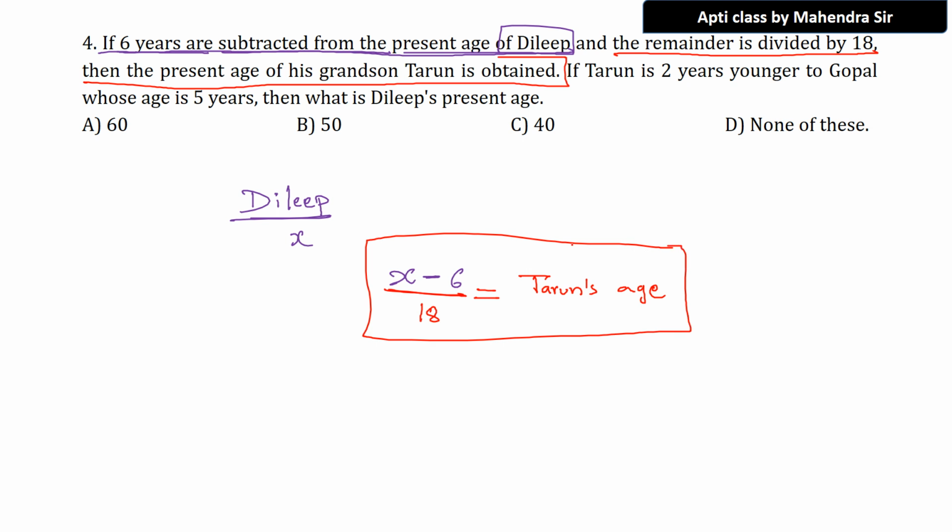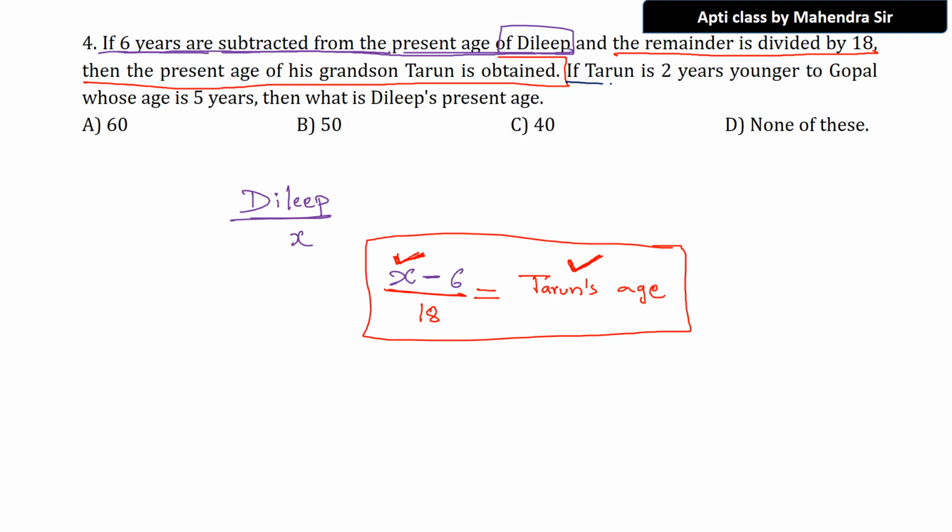To solve this puzzle, I want the x value or I want Tarun's age. If I come to know the x value, I can find Tarun's age. Or if I know Tarun's age, I can easily find the x value. We got stuck here because there are two unknowns. I don't know the value of x, and I don't know Tarun's age. That is why the question is incomplete till here. So further we will read what they are saying now.